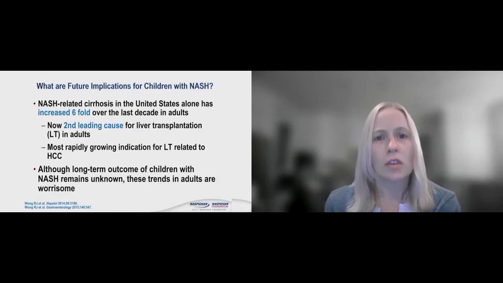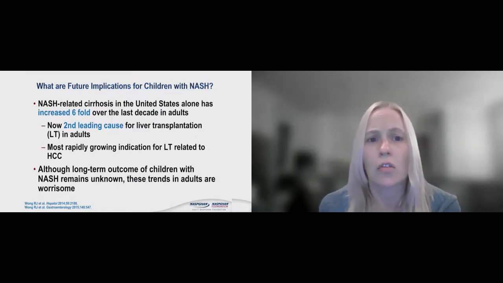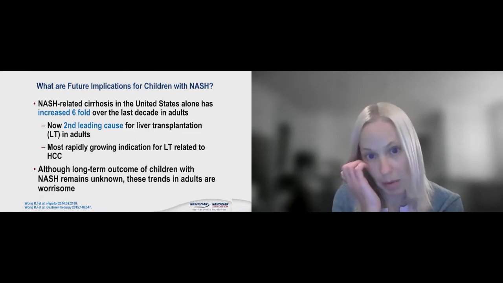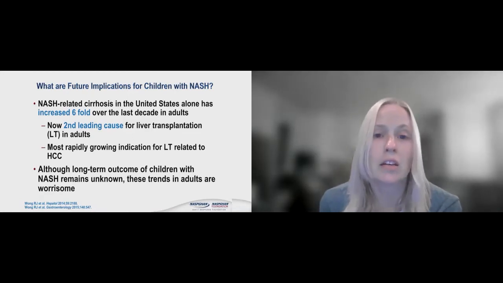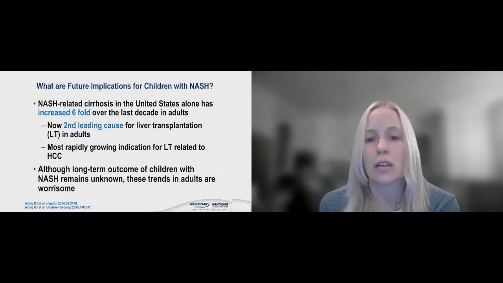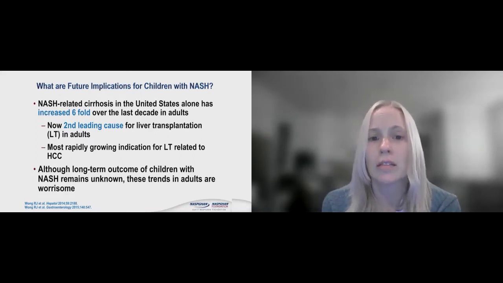So what are the future implications for children with NASH? So we know that NASH-related cirrhosis in the U.S. alone has increased 6-fold over the last decade in adults. It's now the second leading cause for liver transplant in adults and may become the main leading cause for transplant. It's the most rapidly growing indication for liver transplant related to hepatocellular carcinoma. So if we're looking at all this, we don't know what it means in children, but the trends in adults are concerning.